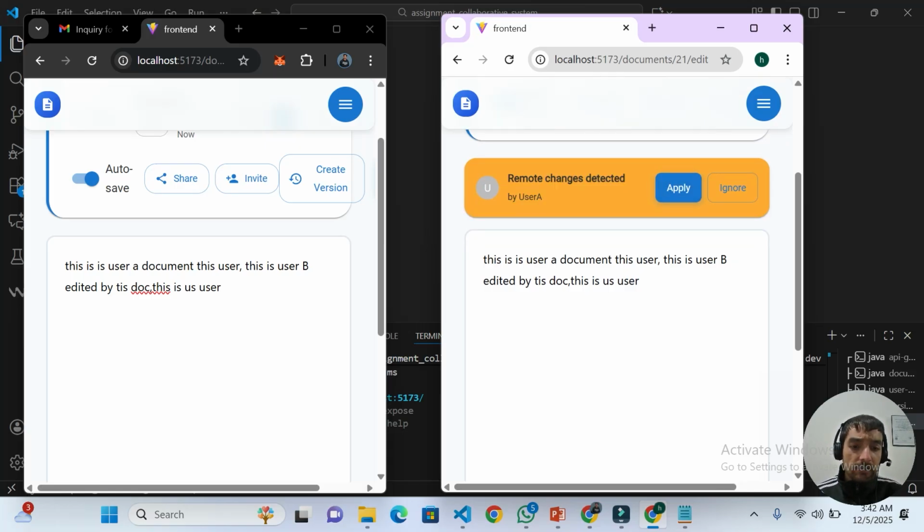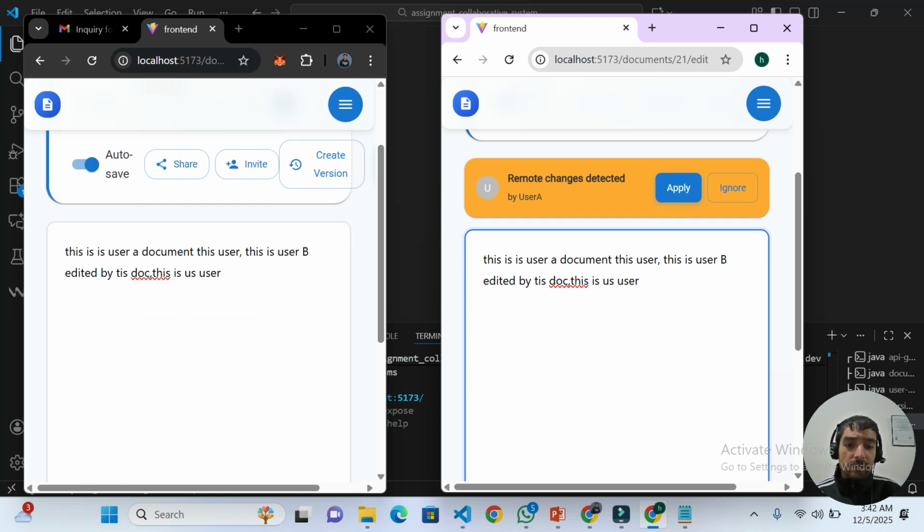When user A makes changes, user B sees them, and when user B makes changes, user A sees them. If user B is typing, user A sees the changes, and if user A is typing, user B sees the changes.